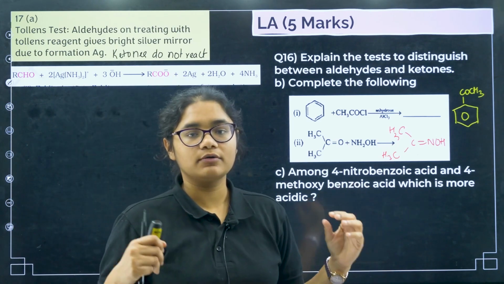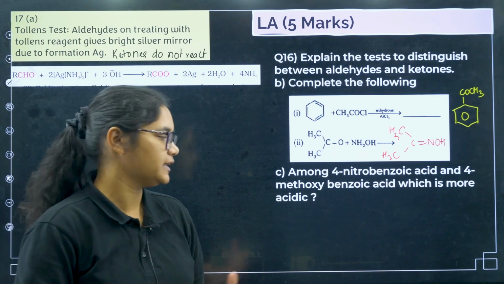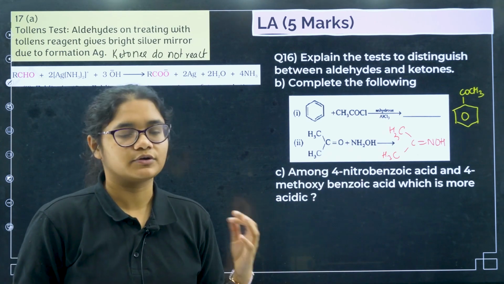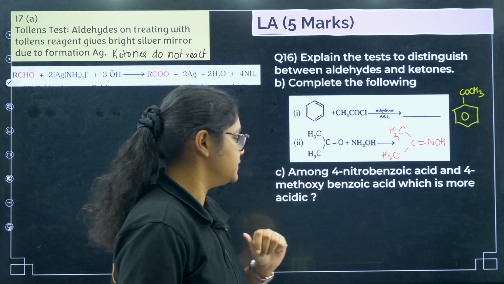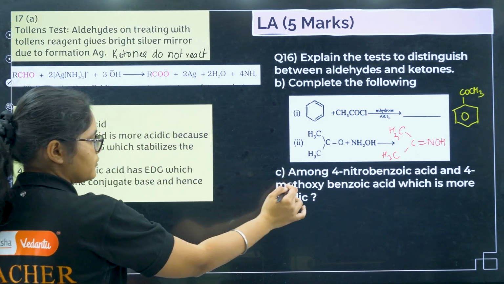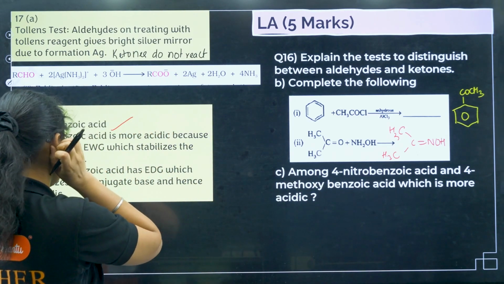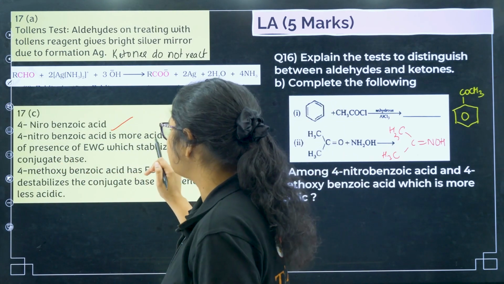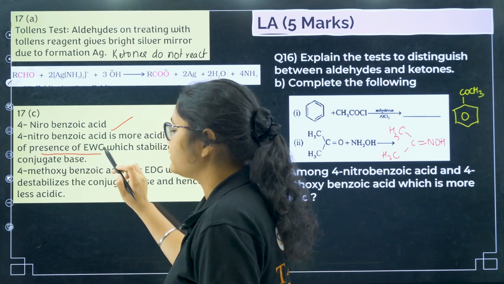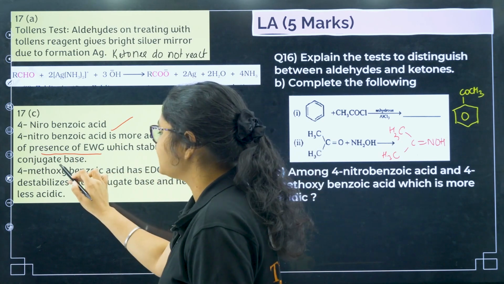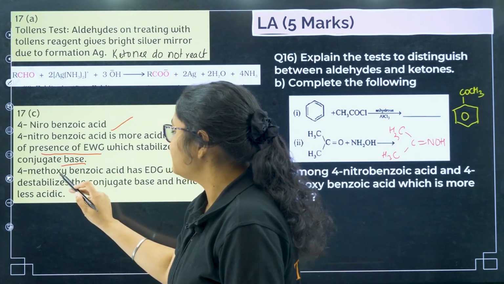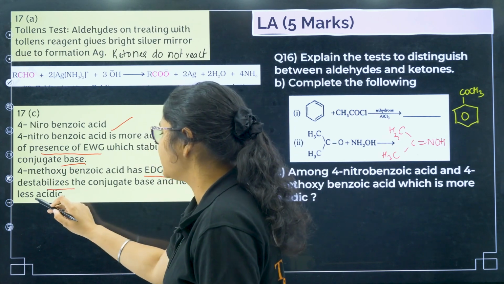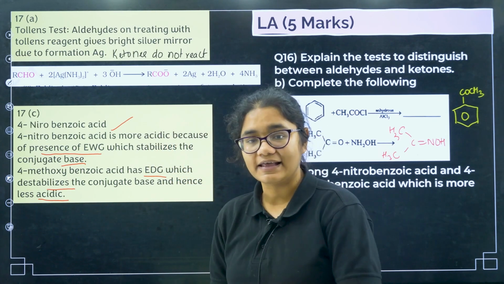Okay, next, among 4-nitrobenzoic acid and 4-methoxybenzoic acid, which is more acidic? You can see an electron withdrawing group will always increase the acidity. Here the nitro group is present, an electron withdrawing group, so definitely it will increase the acidity. First of all you have to write which is more acidic, that is 4-nitrobenzoic acid. Then you can explain why. 4-nitrobenzoic acid is more acidic because of the presence of an electron withdrawing group which stabilizes the conjugate base, whereas 4-methoxybenzoic acid has an electron donating group which destabilizes the conjugate base and hence it is less acidic.